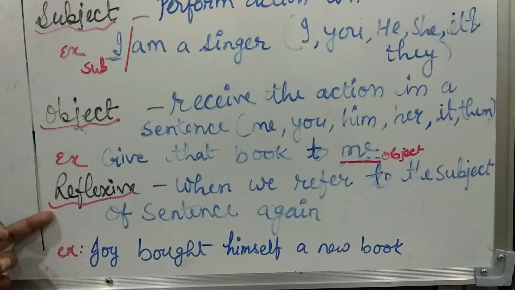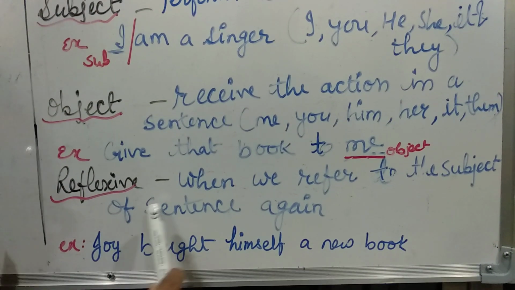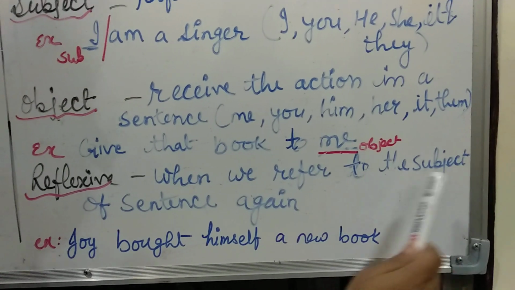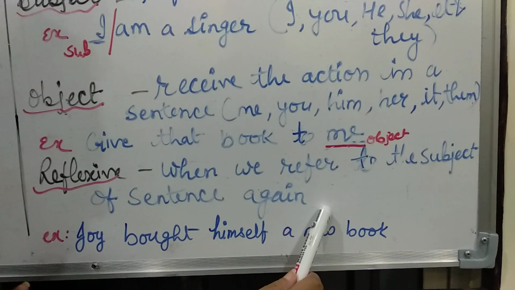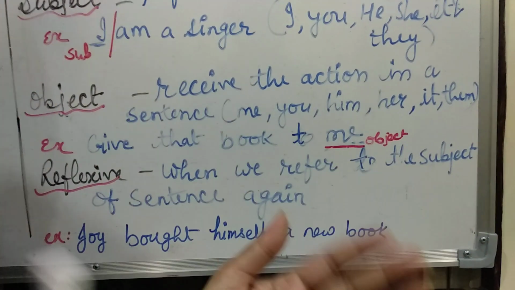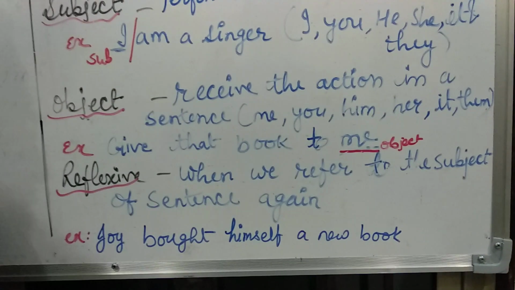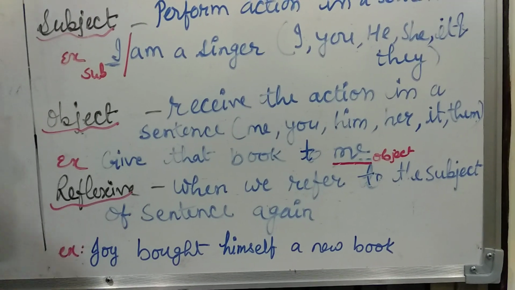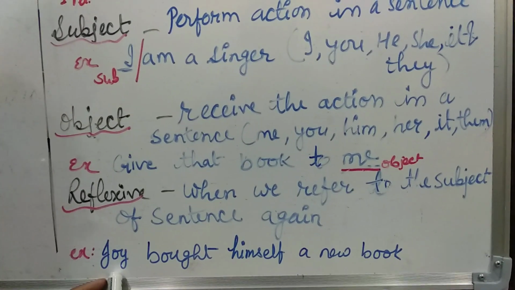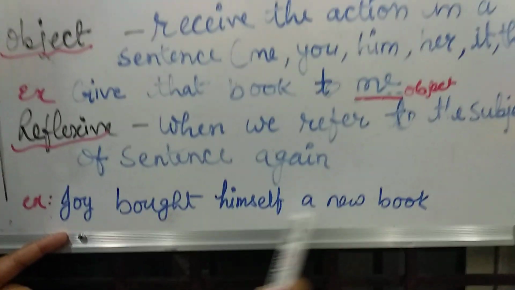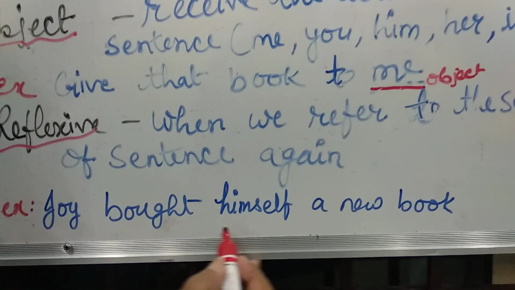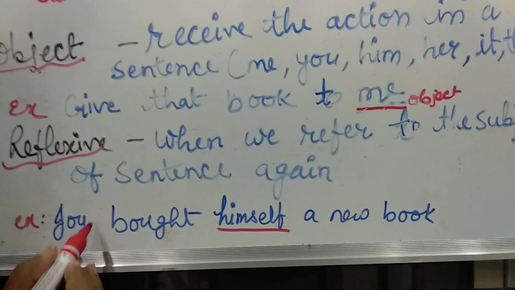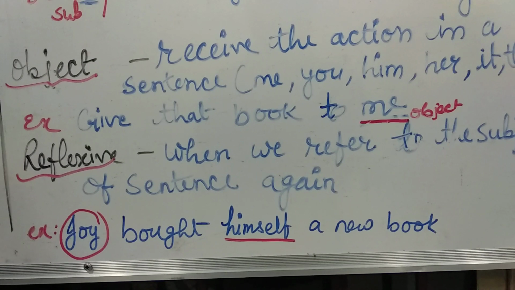The last one is our reflexive pronoun. Reflexive means when we refer to the subject of the sentence again. Whatever the action performed, when we are returning back to the subject, that is our reflexive pronoun. It means we are emphasizing the subject here. For example, Joy brought himself a book. Here, himself is reflecting back to the subject, Joy.